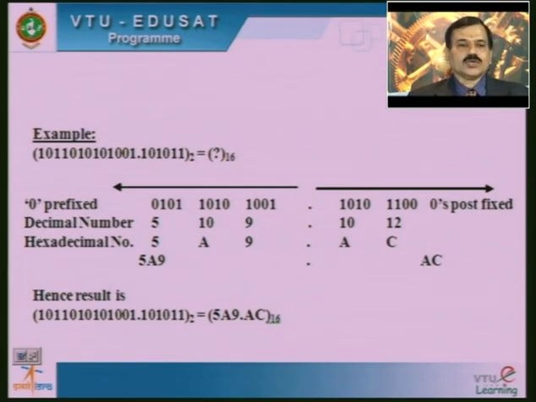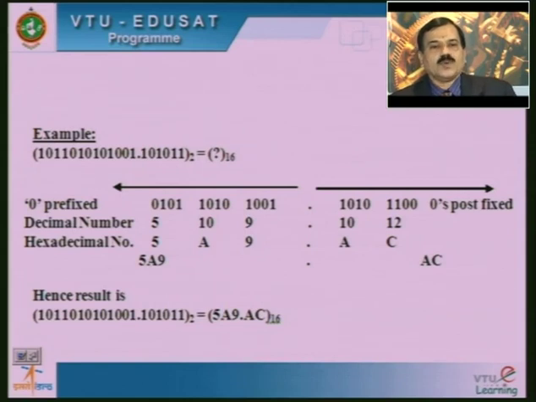Therefore the number given in binary form, 101101010101.101011 with base 2, can be written as 5A9.AC with base 16.